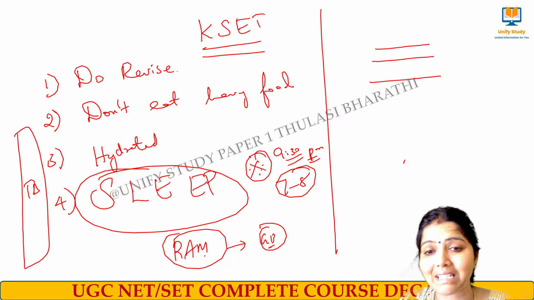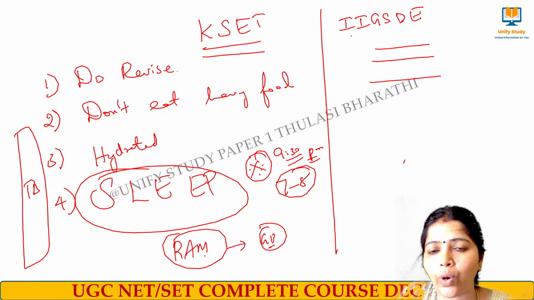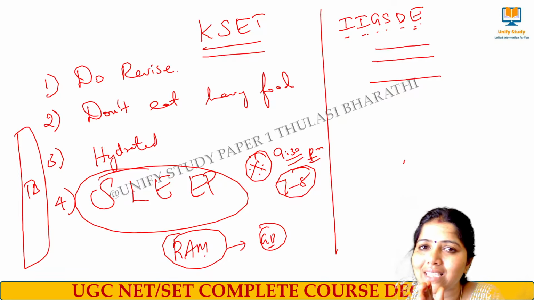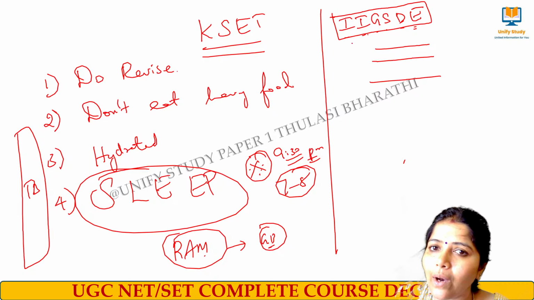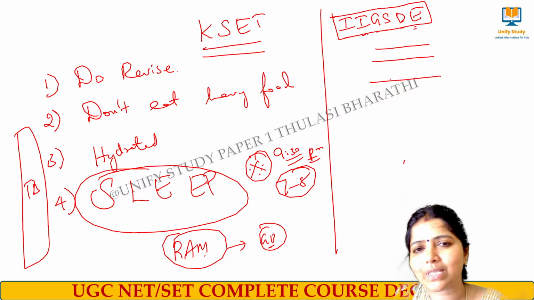Ma'am, increasing connotation means general to specific. What about decreasing connotation? Pooja, I told you on that day with a mnemonic, right? You remember, this is the mnemonic I gave you. Increasing intention means general to specific. That is also called decreasing extension. Increasing intention means increasing connotation. Decreasing extension means decreasing connotation. This is the mnemonic I asked you to remember. In terms of opposite, we have to change it, that's all. If you remember this, the opposite will come.